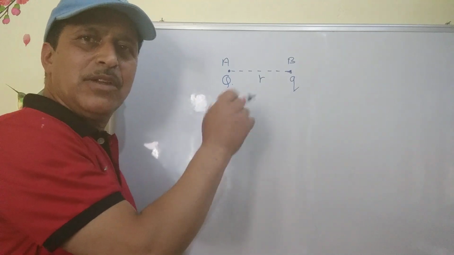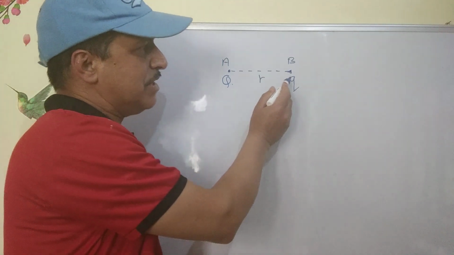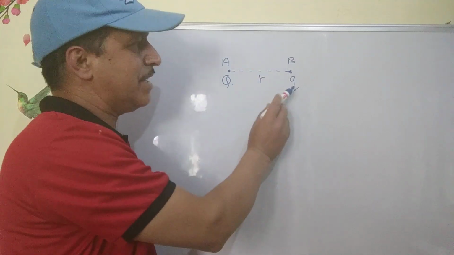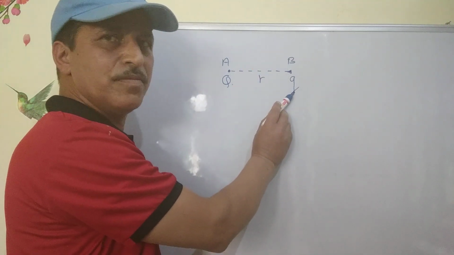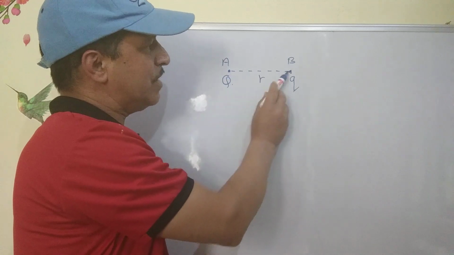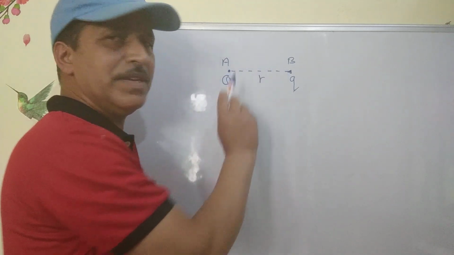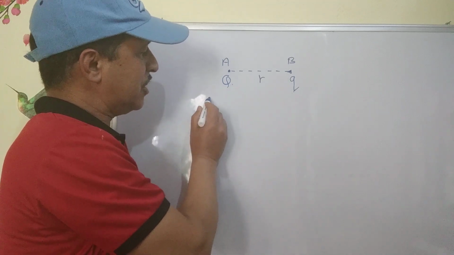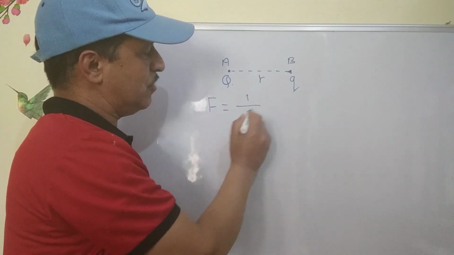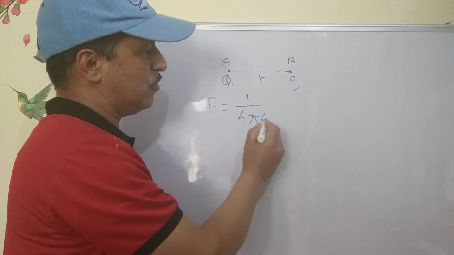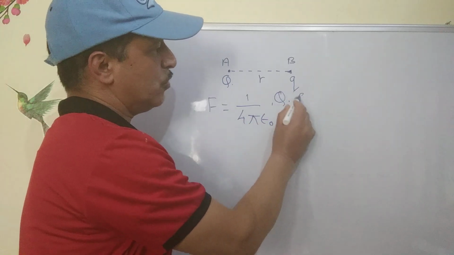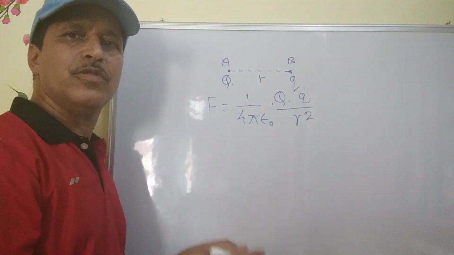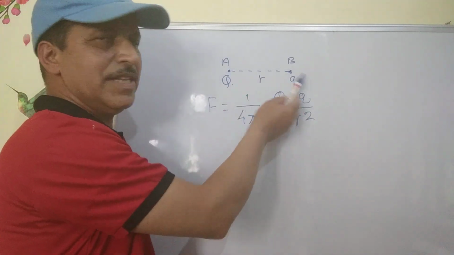And in order to calculate that, what we do is that we take a point B at which we place point charge Q. The distance between the points A and B is r. So the force of attraction or repulsion between these two charges will be 1 upon 4 pi epsilon 0 Q into q upon r square. The direction of the force will depend upon the nature of the two charges.